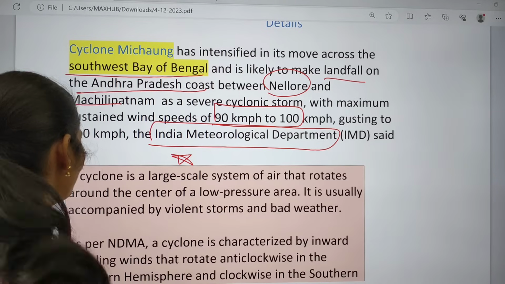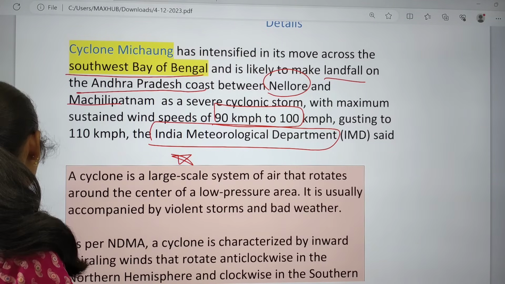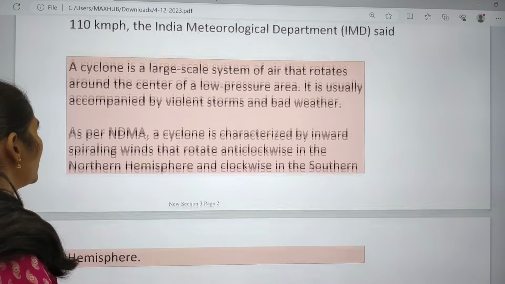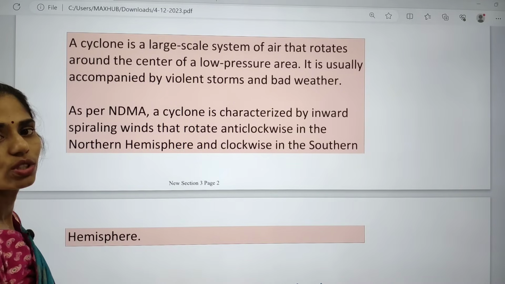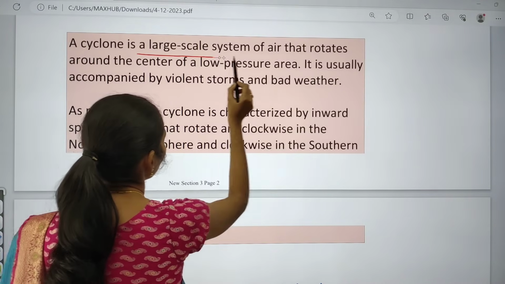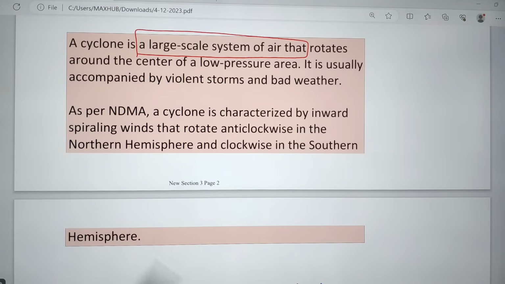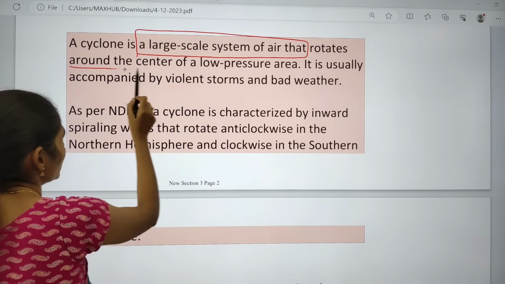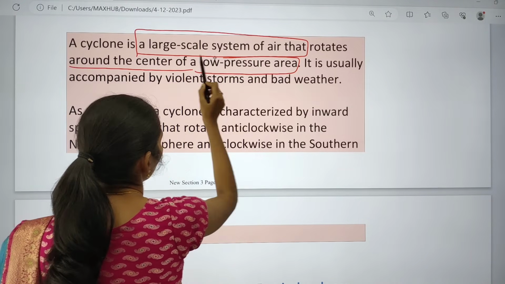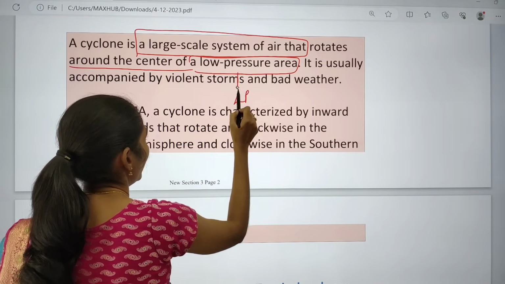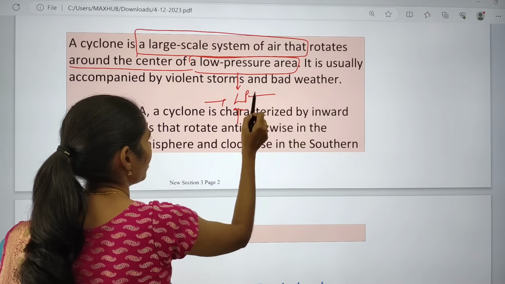Now let us see some important details regarding this cyclone. A cyclone is a large scale system of air, and this air rotates around the center of a low pressure area. So we have a low pressure area, and from the surroundings the winds will come and occupy it.